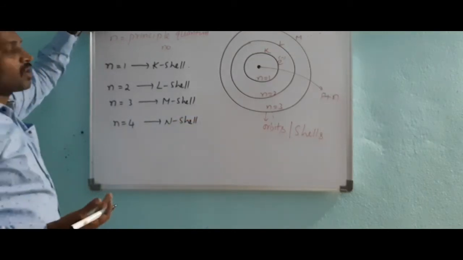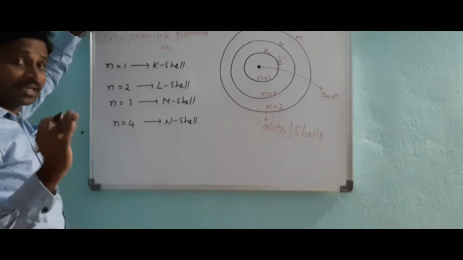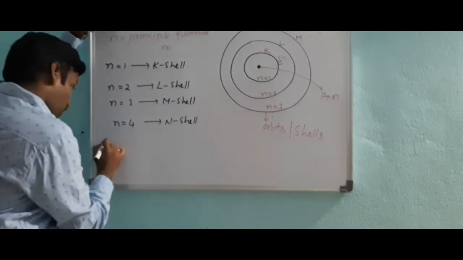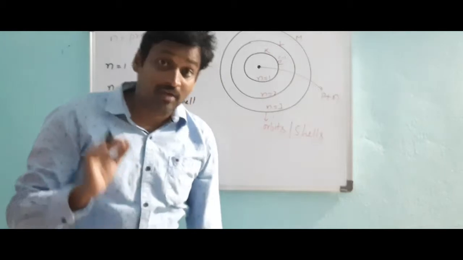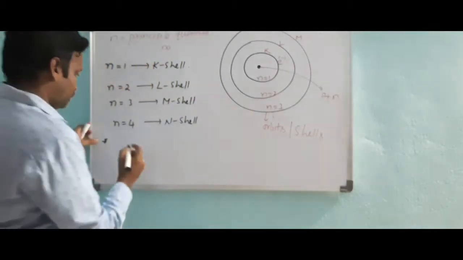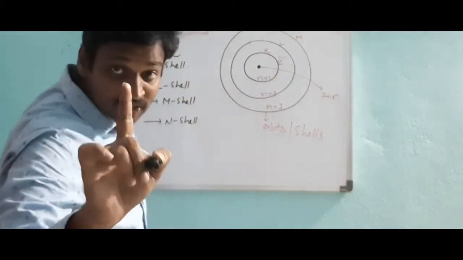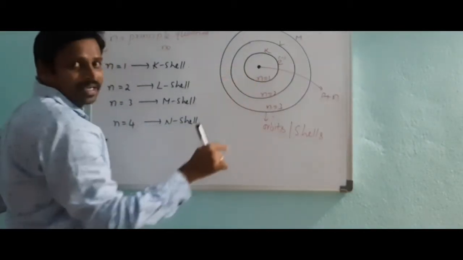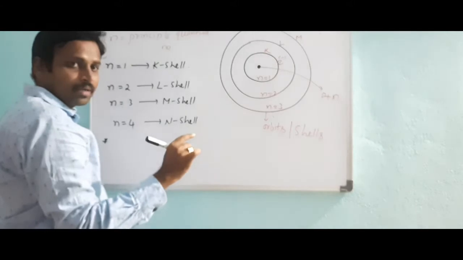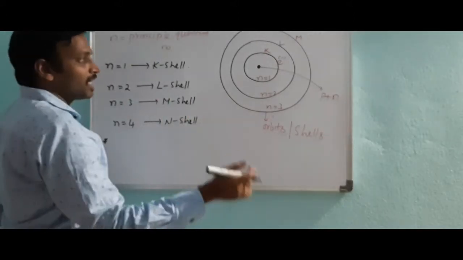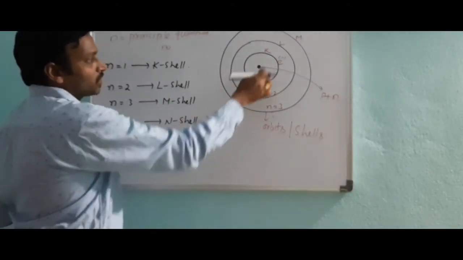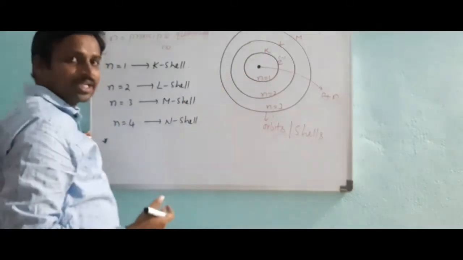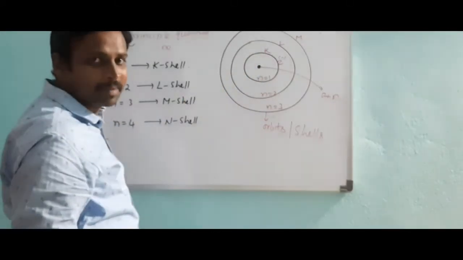How many electrons are present in a particular shell? You also have a formula. The number of electrons present in a shell, you have a formula: 2n square. n is the particular number I told you. This indicates the orbit number. From the orbit number, you can say how many electrons are present in this particular orbit. Suppose K shell is asked. In K shell, how many electrons will be present maximum?